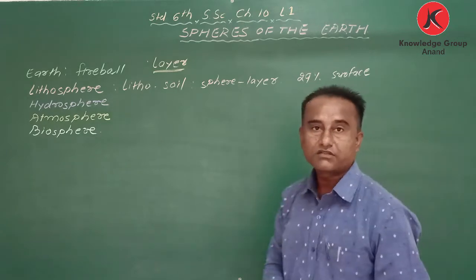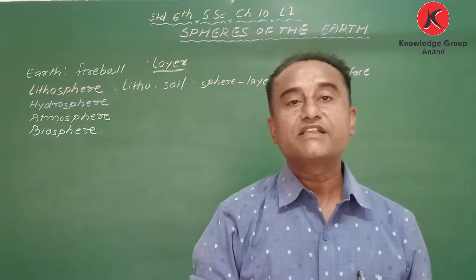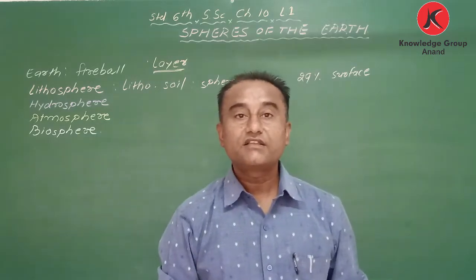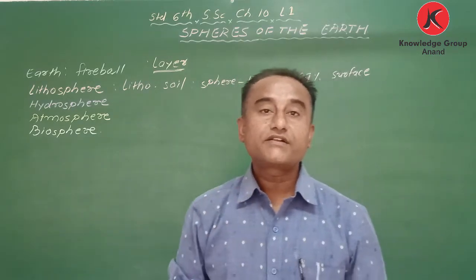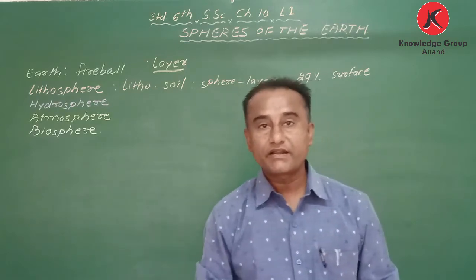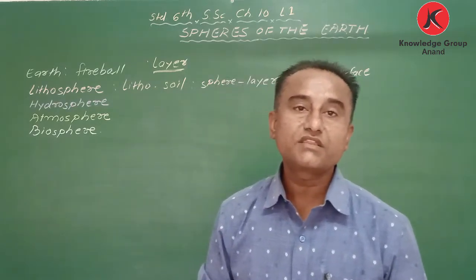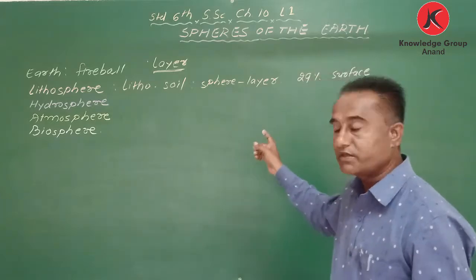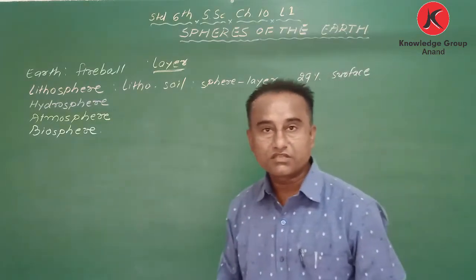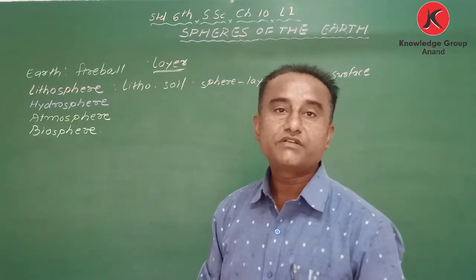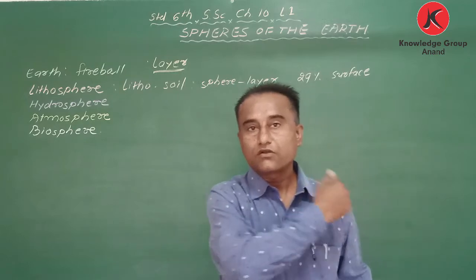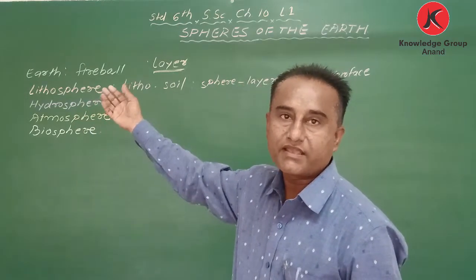When we were in lower classes, we were taught that three parts of the earth is covered with hydrosphere, and the fourth part is covered with land, and that is called lithosphere. So 29% of the surface of the earth is covered by lithosphere.